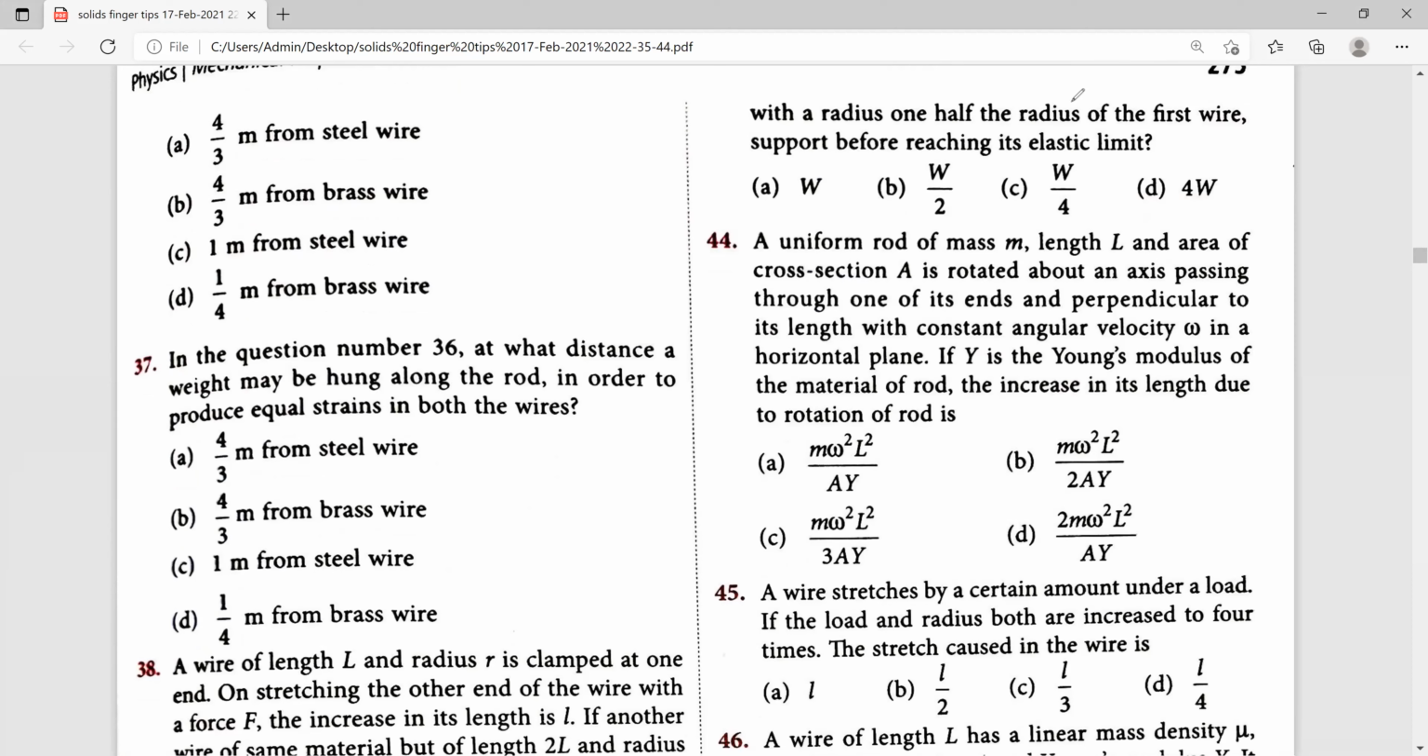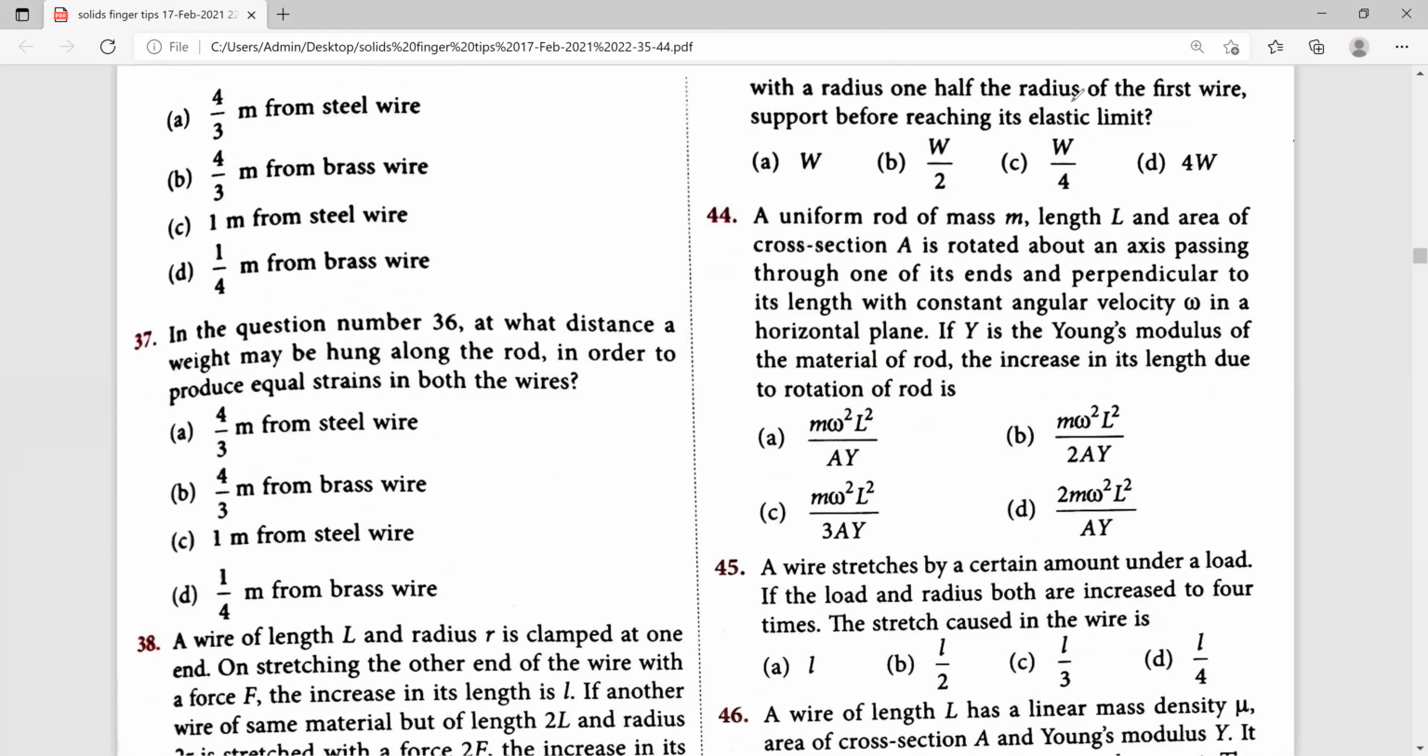See here, breaking force is equal to breaking stress into area of cross section. For a given material of the wire, breaking stress is constant, so F1 by A1 is equal to F2 by A2. Here F2 is equal to W by 4. So the right answer is C1 for 43rd one.